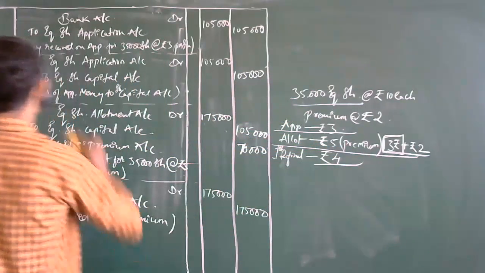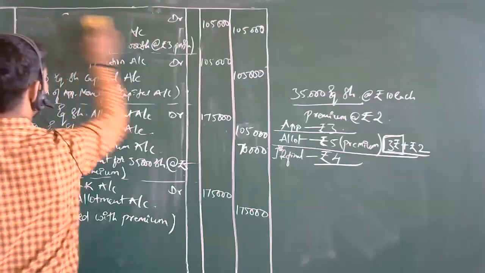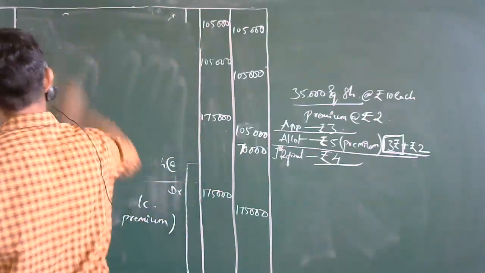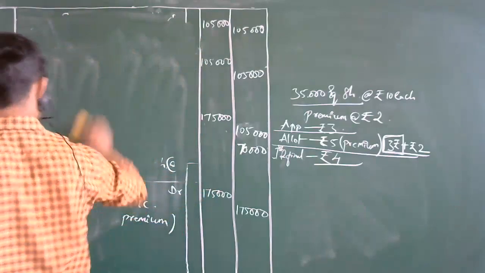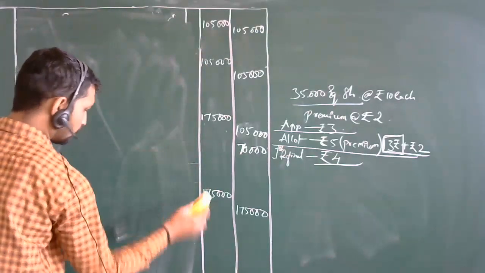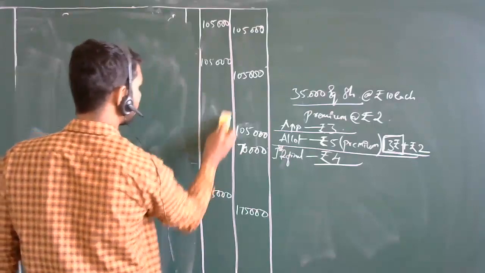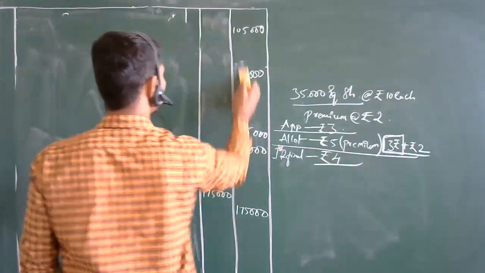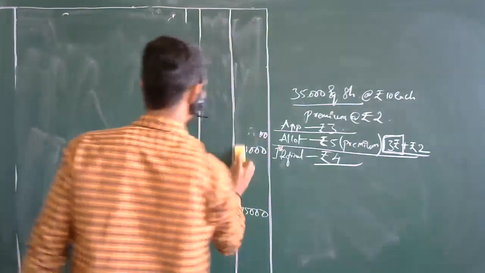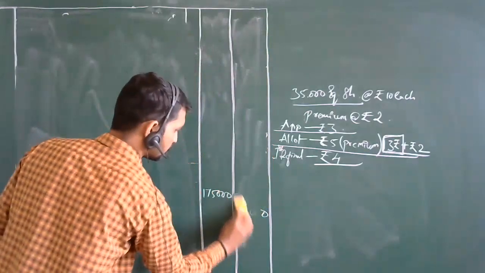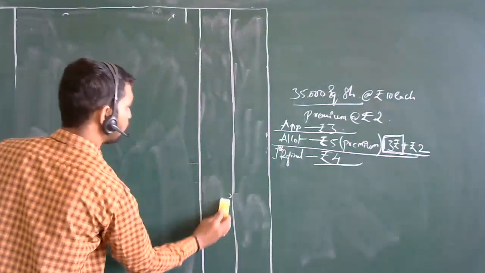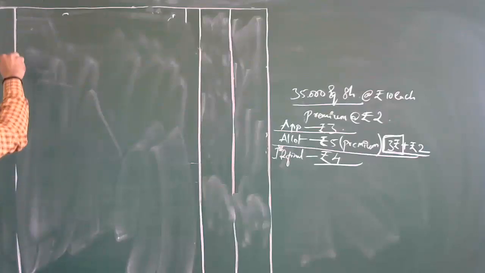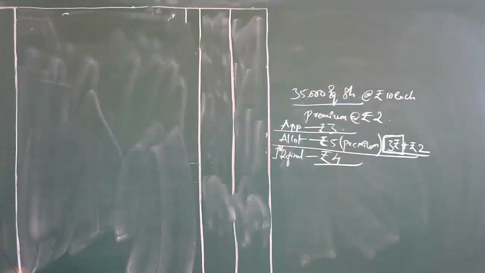Let's see what the remaining part is. If we compare, the balance amount is 4 rupees. How is it 4 rupees? Here 10 plus 2 will be 12. Of that 12 rupees, 8 rupees have been called up. Now the remaining first and final call is just 4 rupees. Now we are going to pass the journal entries on the first and final call.